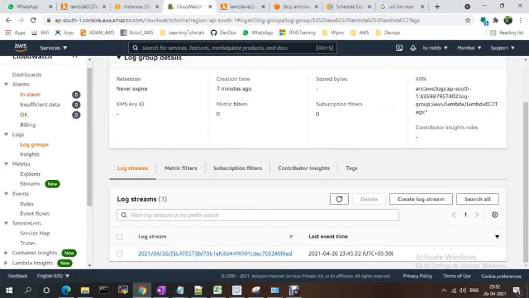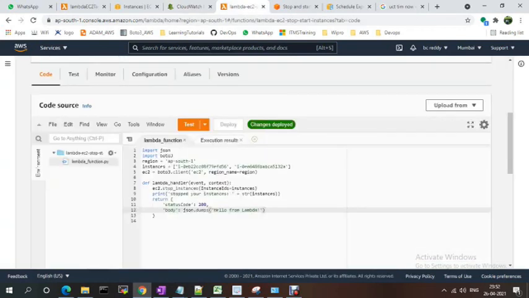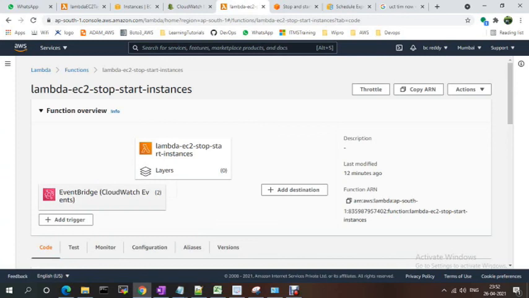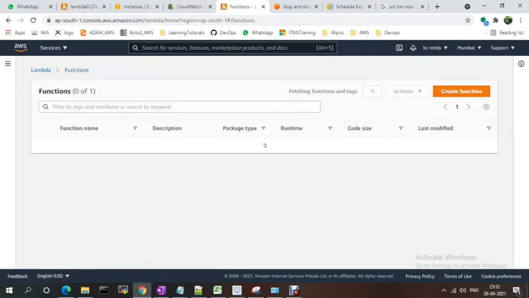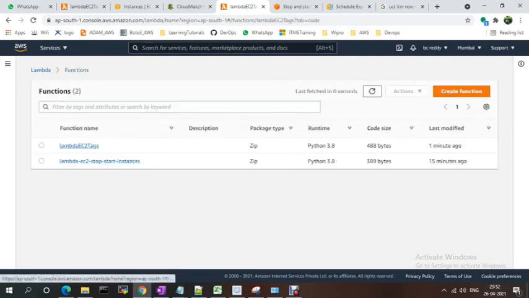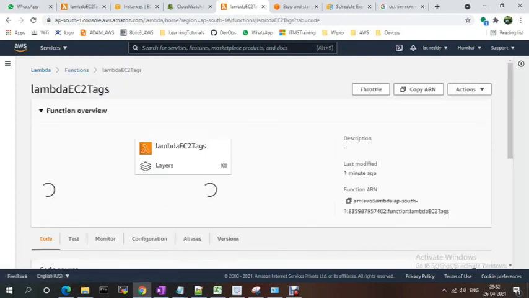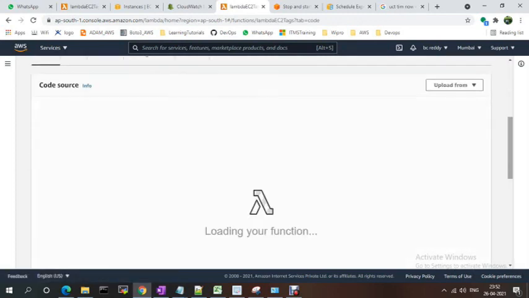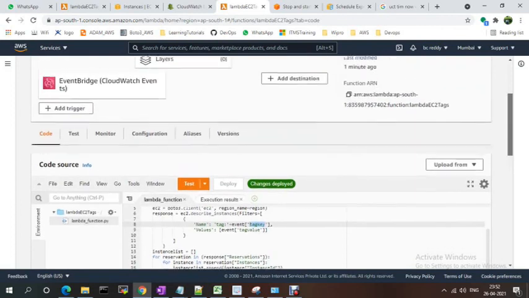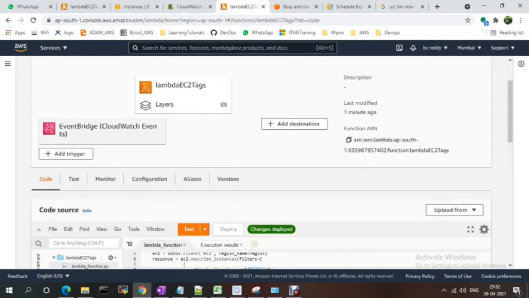Now the tag is created, and if you go here, see, EventBridge CloudWatch is created. See this tags one. See, EventBridge is CloudWatch Events.